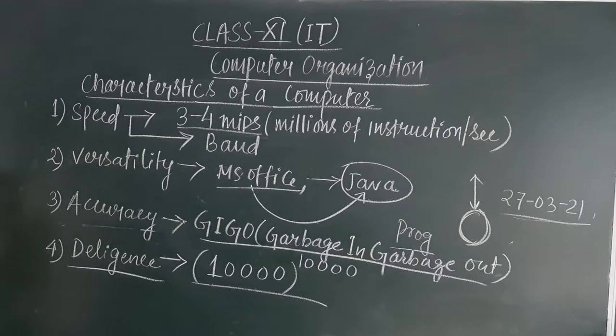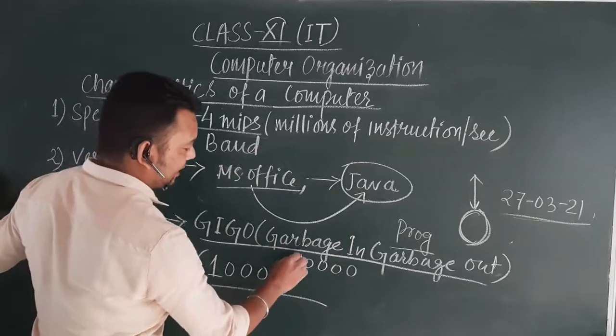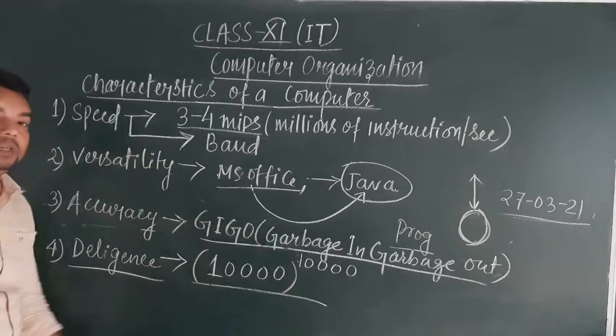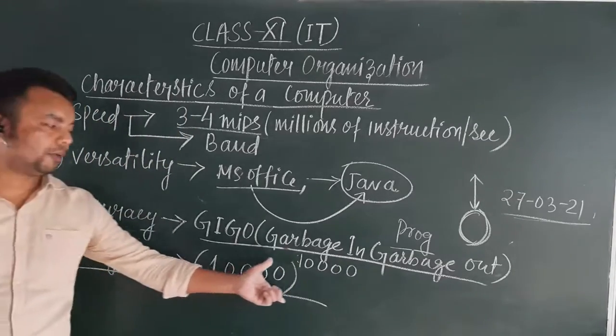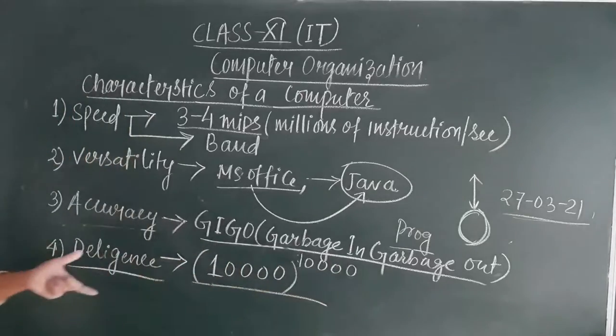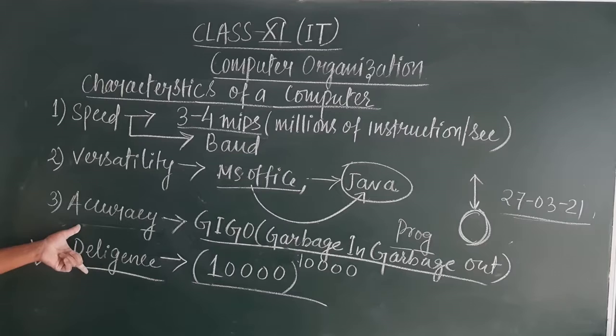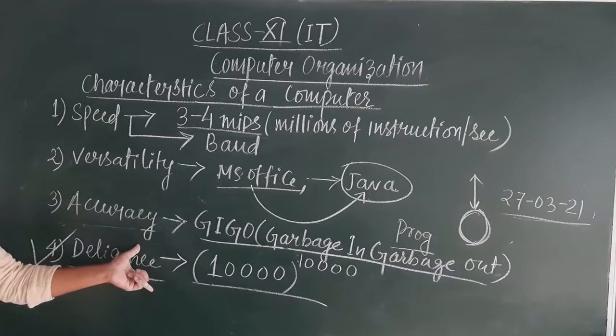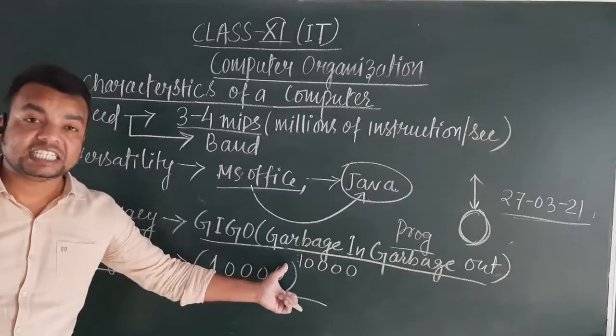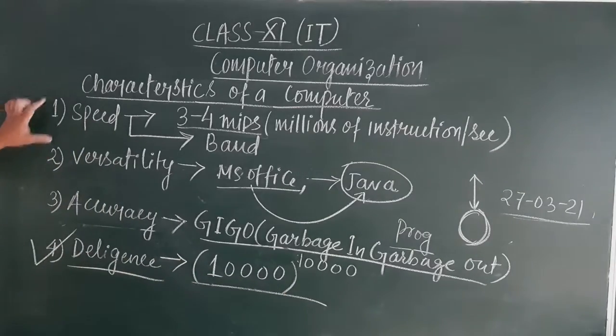Will it be possible for us? Addition of 10,000 times, it will be highly impossible for performing this task. But instead, computer can do this task with ease without getting bored. So this characteristic feature is also called by another name, that is diligence. So these are the 4 characteristic features. Apart from these 4, few more features are there.